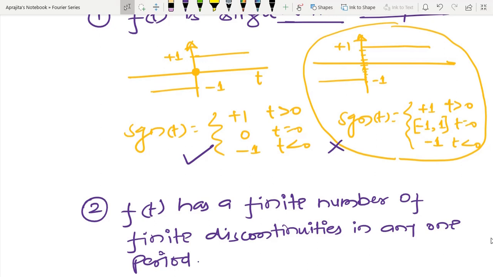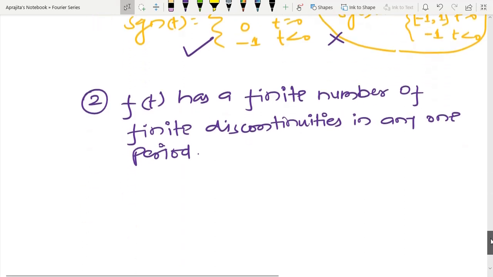So a finite number of discontinuities is allowed during the expression of any function f(t) as a sum of trigonometrical functions.